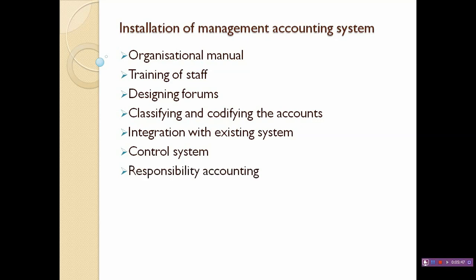Next one, responsibility accounting. Responsibility accounting is a newly evolved area. By responsibility accounting, it means the entire organization is split into four main areas: investment area, cost area, revenue area, and profit area. Whatever issues are faced by the organization will have a link to any of these four areas.